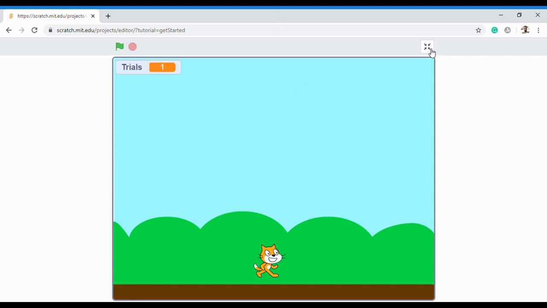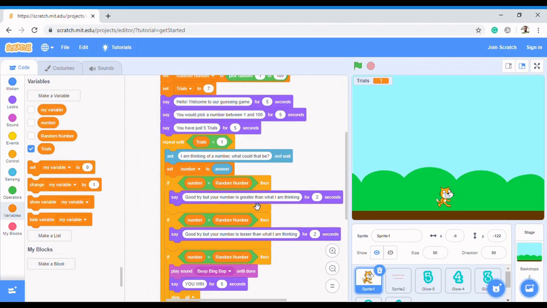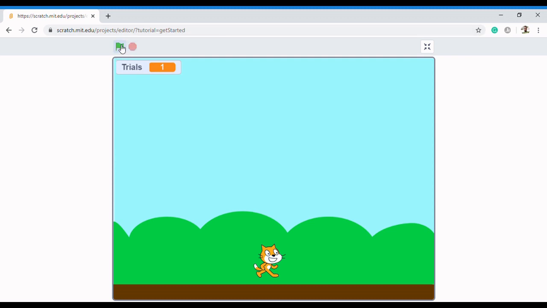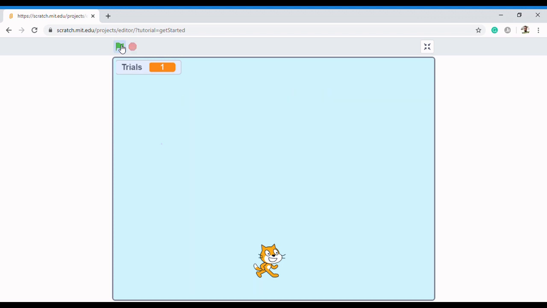All right, let's check. Let's change that one to 7 so that it's right there. We have 7 trials. Always do that. And this time around, I want us to miss the number. I want the sprite to tell us the number he's actually thinking about.